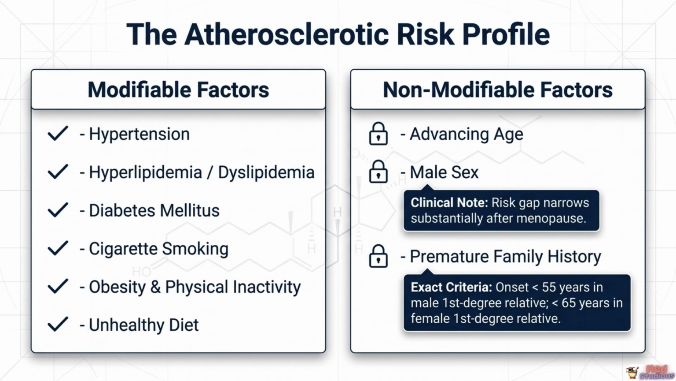Here's an important clinical nuance worth remembering. While male sex is traditionally listed as a risk factor, the risk gap between men and women narrows substantially after menopause, reflecting the loss of estrogen's protective cardiovascular effects. And for family history, the exact diagnostic criteria matter for exam purposes. Premature family history is specifically defined as onset of coronary disease before age 55 in a male first-degree relative or before age 65 in a female first-degree relative. Knowing this precise cutoff, rather than a vague sense of young, is exactly the kind of detail that separates a correct answer from an incorrect one on a board exam.